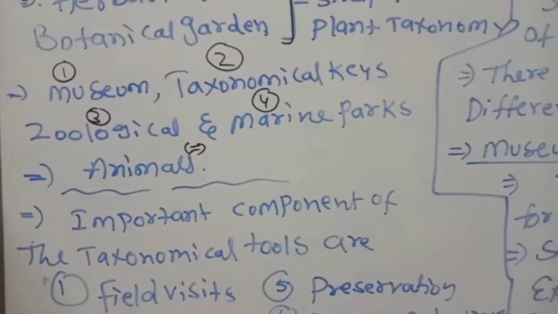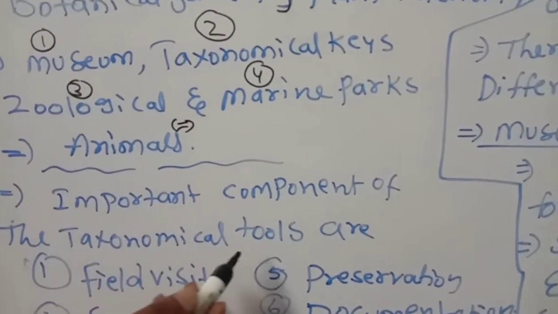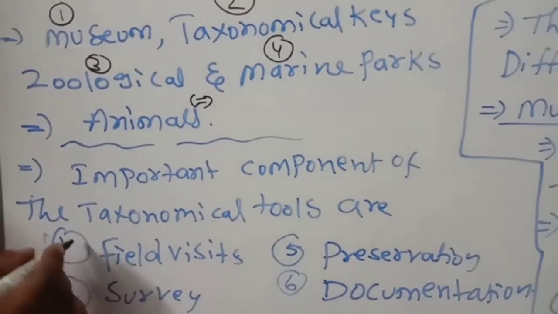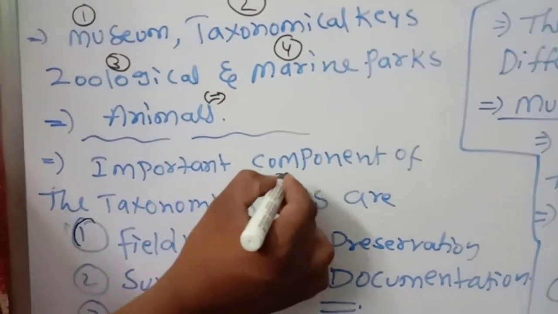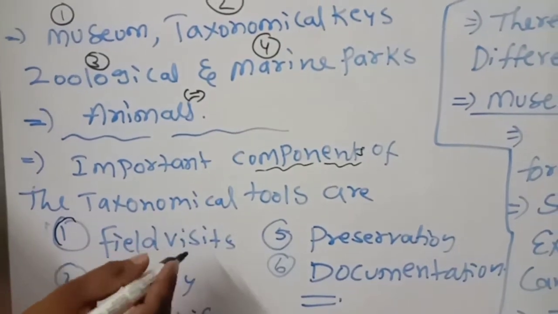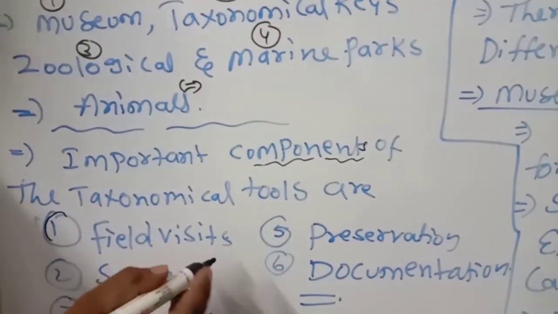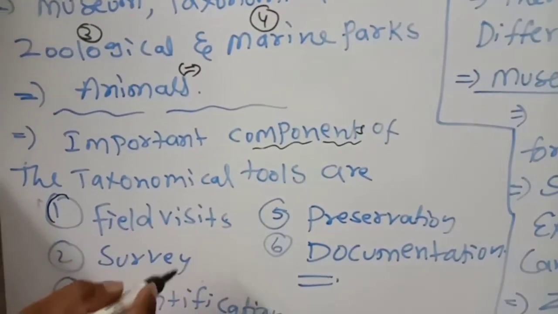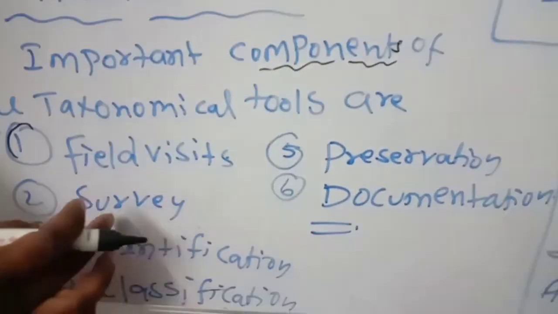Next one, the important components of the taxonomical tools are: number one, field visits, survey. First we have to visit the field, then we can survey.